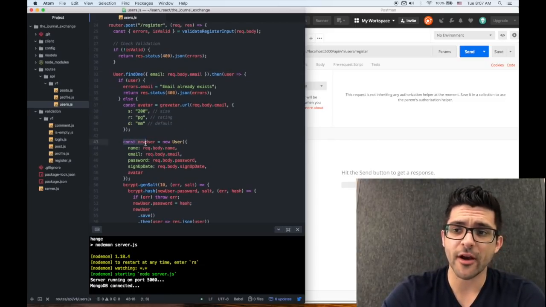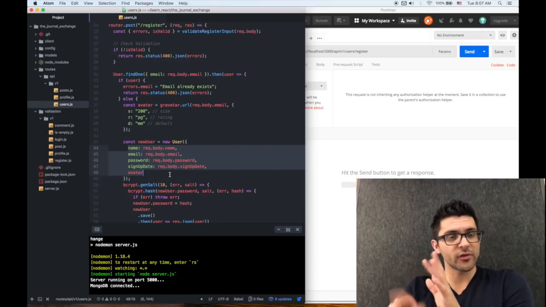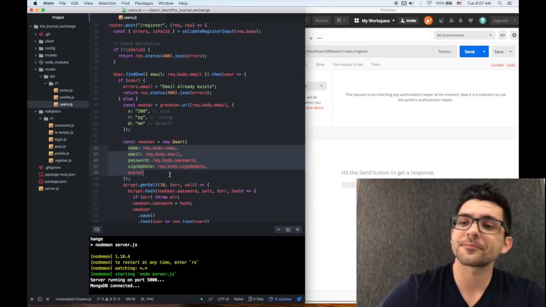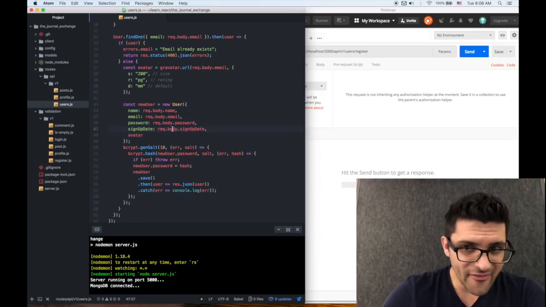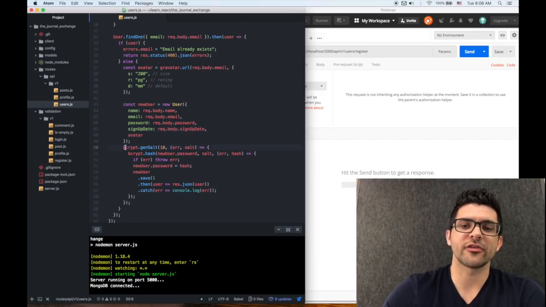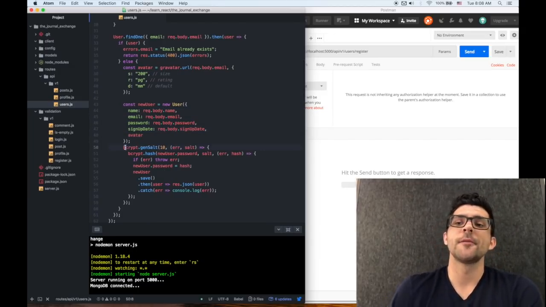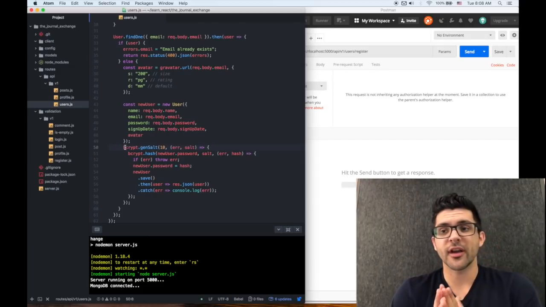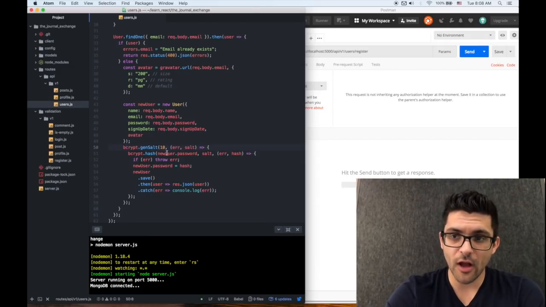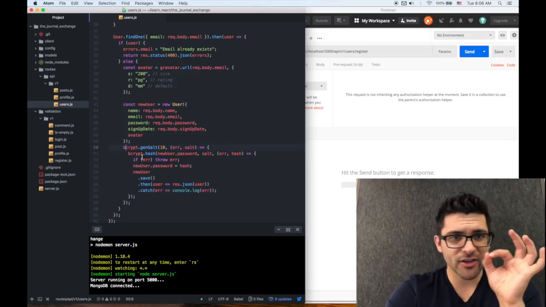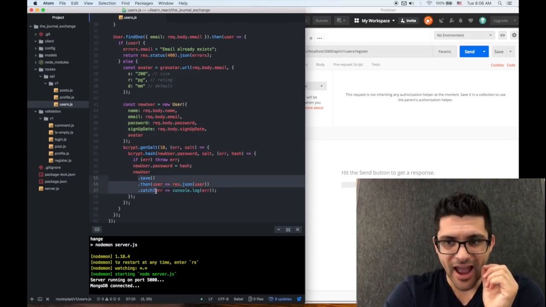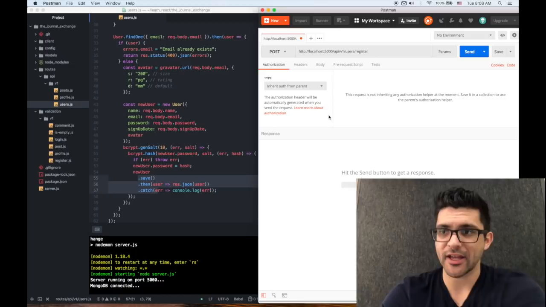If not, I create a variable where we store all the information from the sign-up form that you would fill out, with your name, your email. And then before I save anything, I'm running the password through a cryptographic hash function. So we encrypt that password, and then we use salts, and we create a hash, and then we save that to the database. So let me show you what that actually looks like.